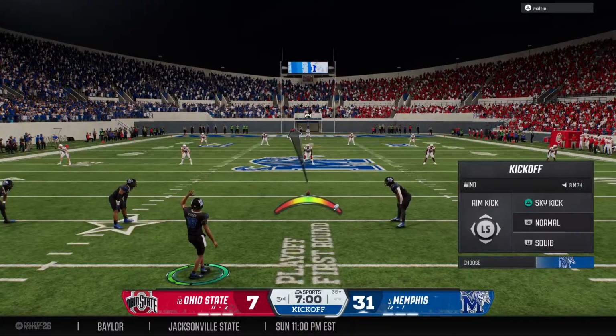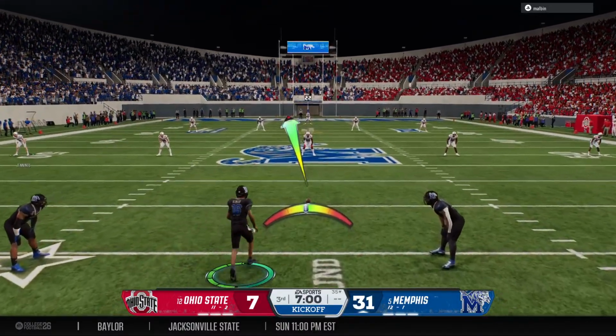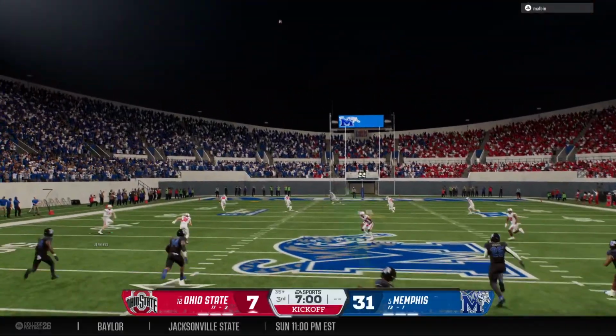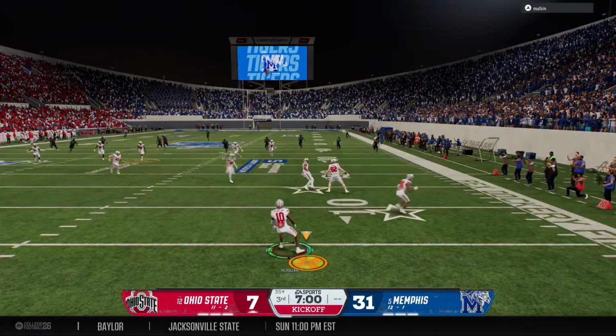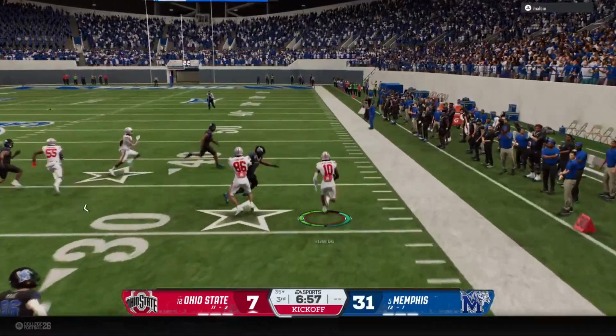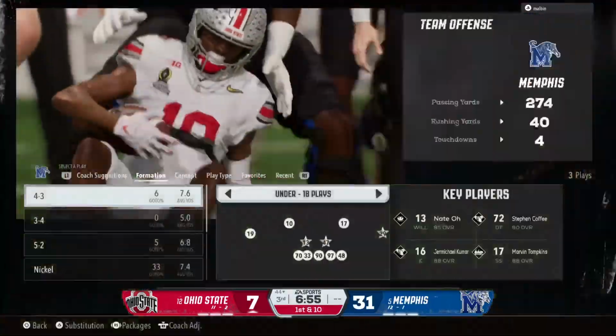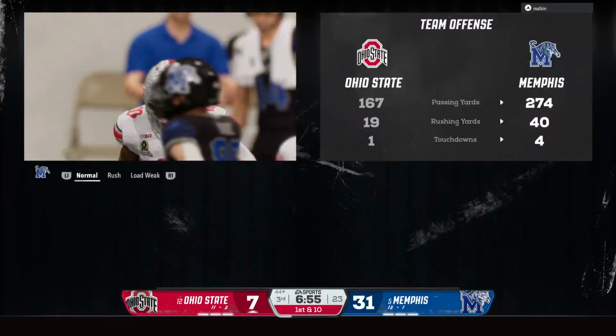All right, let's get the second half going now. The kickoff team is out there. Fields it inside the 5-yard line. He's got an opening. Watch out. He's got great speed. And he steps out of bounds, but that's an excellent return to set up the offense in good position.